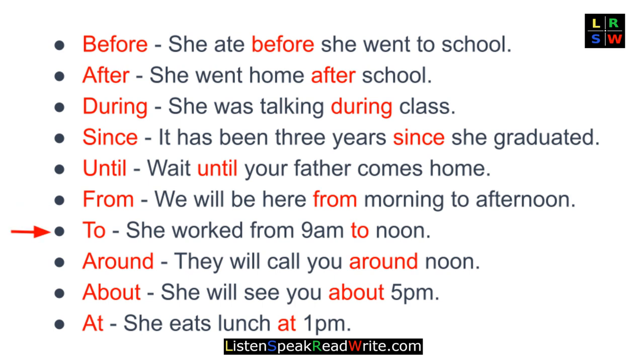To, she worked from 9 a.m. to noon. Around, they will call you around noon. About, she will see you about 5 p.m. At, she eats lunch at 1 p.m.